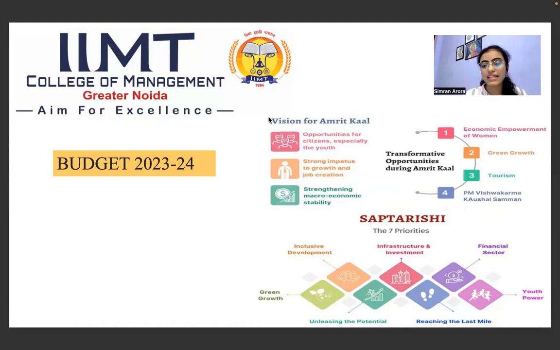So they have said that there is a vision of Amrit Kal. What is the vision of Amrit Kal? Especially they are going to provide opportunities to citizens and especially to the youth. The next is job creation.